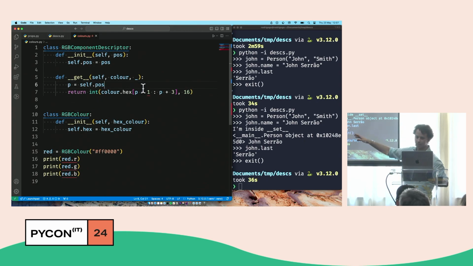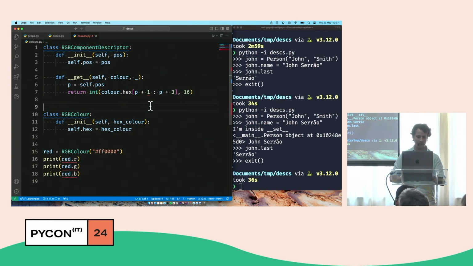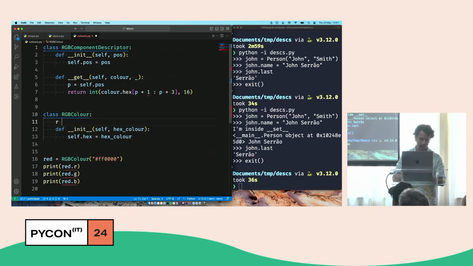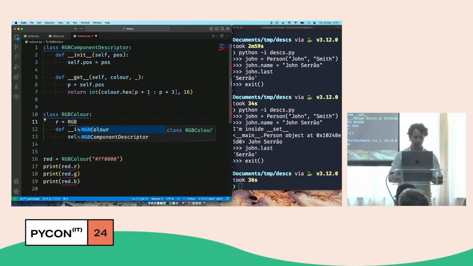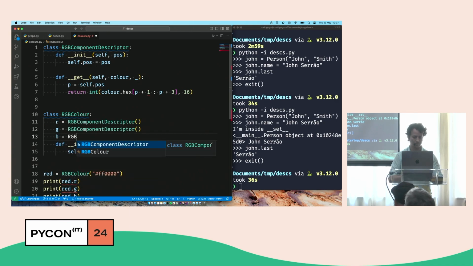One thing that bothers me is that Black doesn't agree with what I wrote, and so Black reformatted it, but then Flake doesn't agree with the spaces here, so I don't know, they just like to fight. And if I run this, will this work? If I run the code, will I get the R, the G, and the B? I won't. Excellent. Why not? Because I haven't used the descriptor yet. Guys, please pay attention. So I still need to use the descriptor. How are descriptors used? You set them as class attributes in the appropriate class.